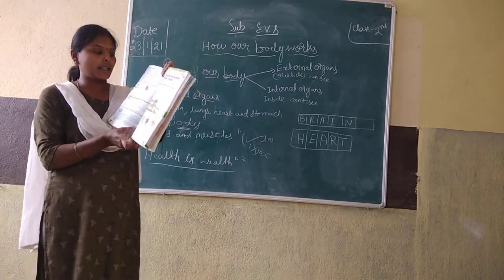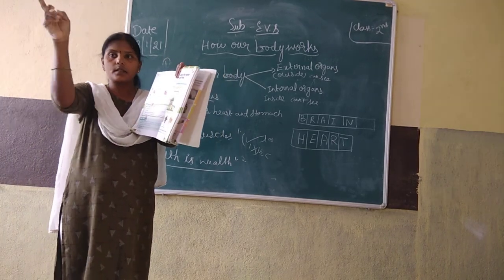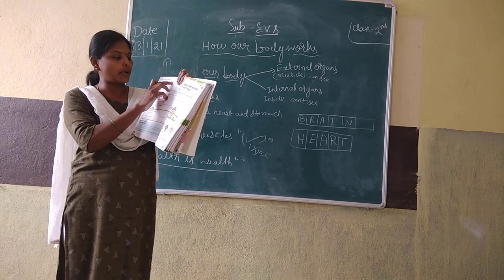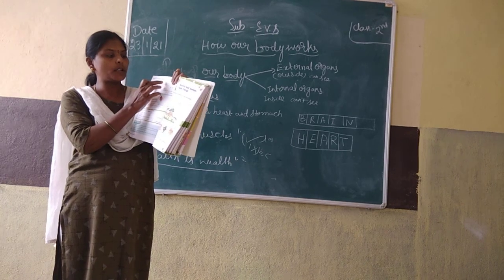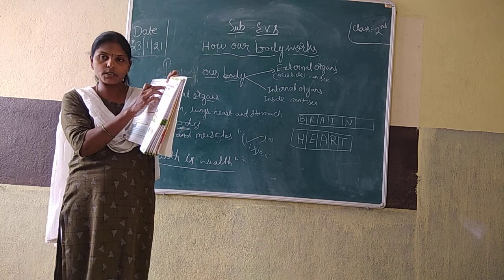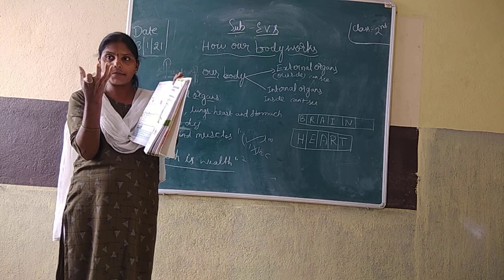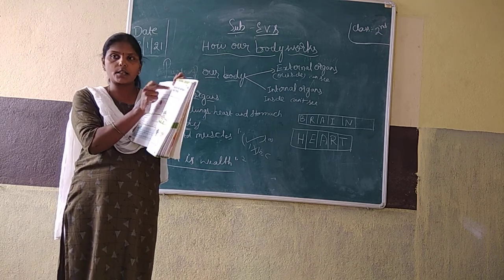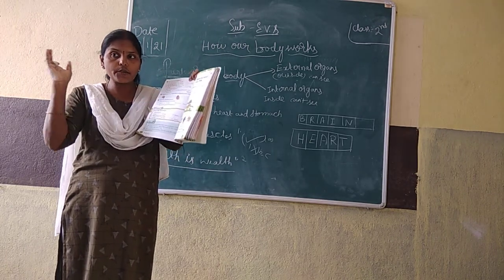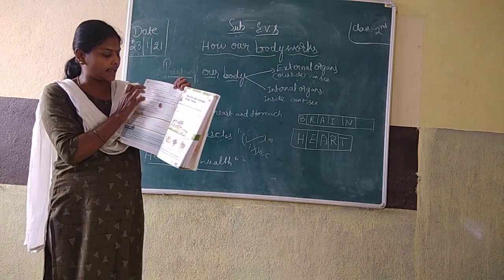Take the correct answer. Correct means right, wrong means cross. First one. Our body is a dash machine. First option wonderful, second non-living, third one useless. Non-living? No, life is there, it is living. Useless? No, it is very useful. So the first one is option A, wonderful machine. Option A is the correct answer.